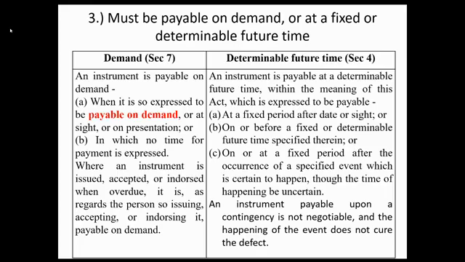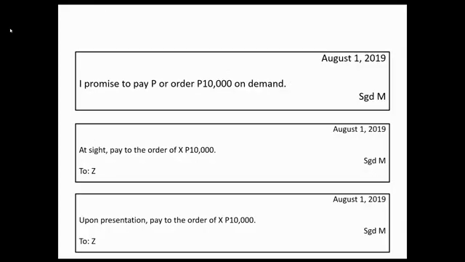Kasi ang sinasabi nga, okay, an instrument payable upon contingency is not negotiable and the happening of the event does not cure the defect. Kasi since nakalagay sa face ng instrument, merong uncertainty whether the day will come or not, okay, therefore the instrument becomes non-negotiable. Remember, kung ano lang nakikita nyo sa face ng instrument, yan lang i-consider nyo whether or not the instrument is negotiable or non-negotiable. Since sa face ng instrument, merong uncertainty whether the day will come or not, then the instrument becomes non-negotiable.